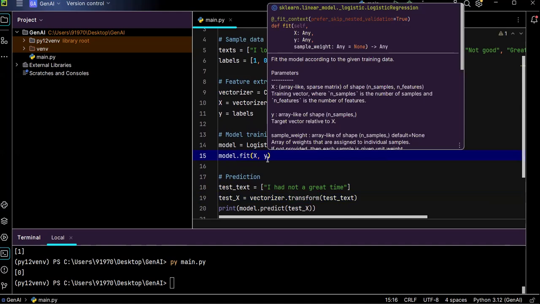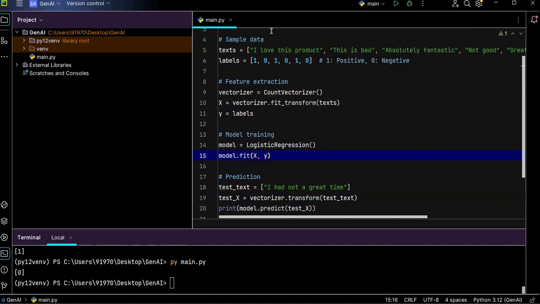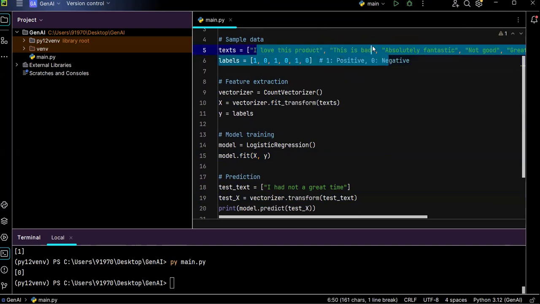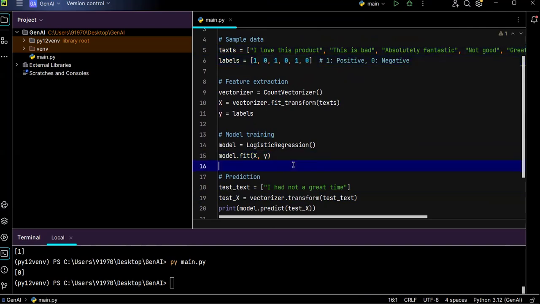It does not accept these types of strings, these types of words won't be accepted. So that's why we need to convert them into vectors. First we are converting this text input into vectors, and the label is actually an integer value, so we are passing that normally here.